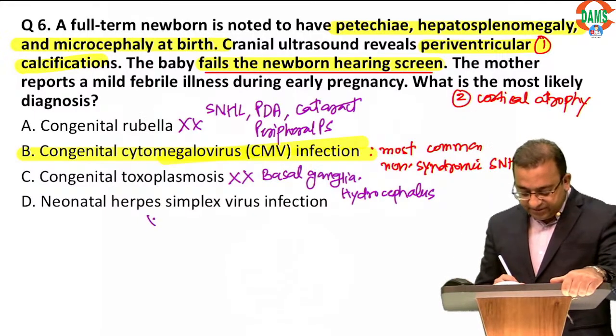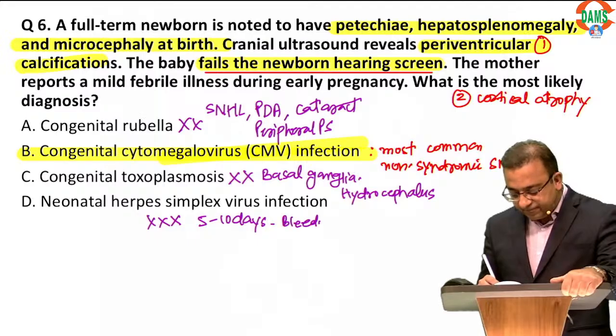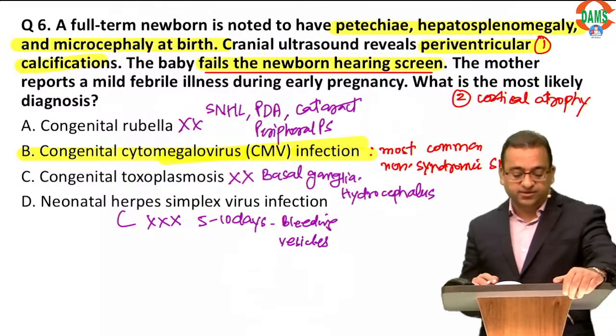In herpes, remember, it usually presents with bleeding at day 5 to day 10 of life, usually bleeding and vesicles. Bleeding and vesicles classically over the medial canthus.